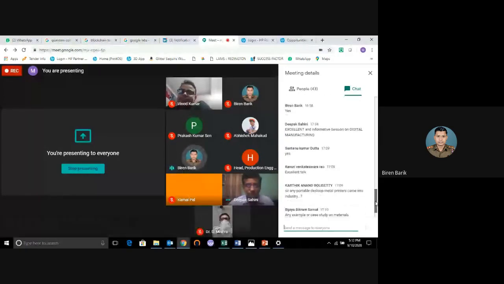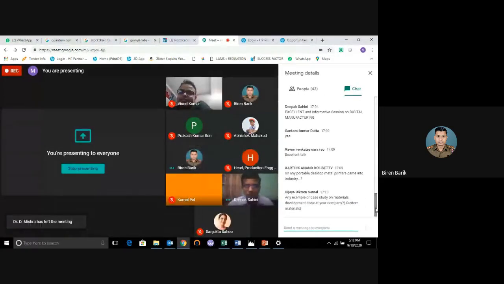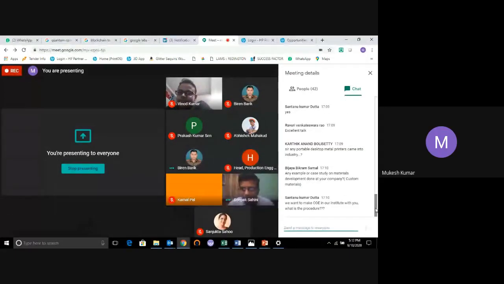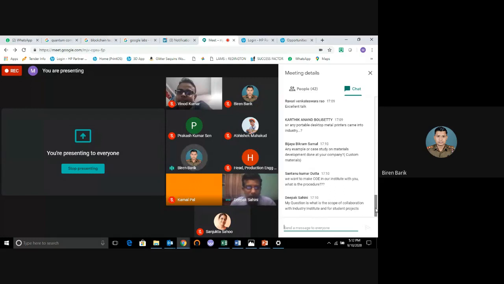You can put your query in the chat box so that we can ask on your behalf. I am able to see the chat box now. Mr. Santanu Datta is asking that they want to make a COE in their institute with you, and they want to know the procedure. So I think they can directly contact you over your contact details. Contact details are provided. Okay.